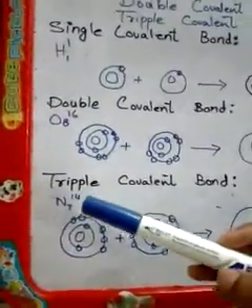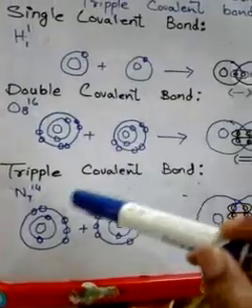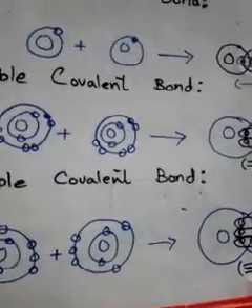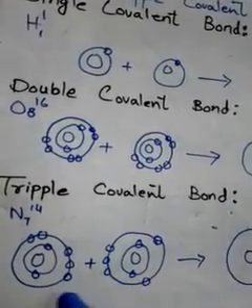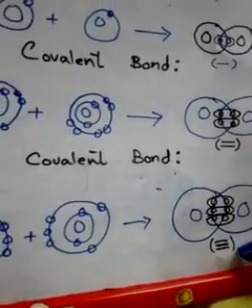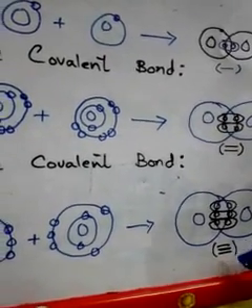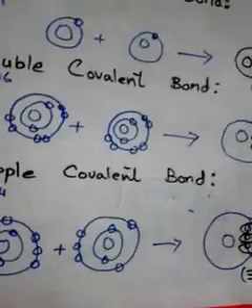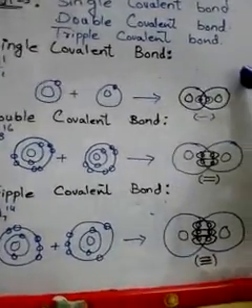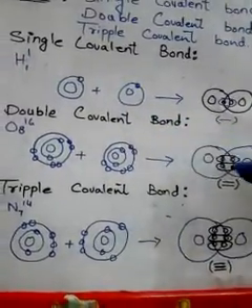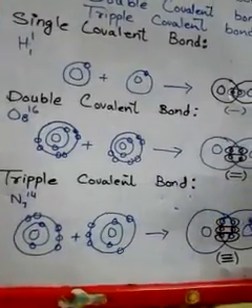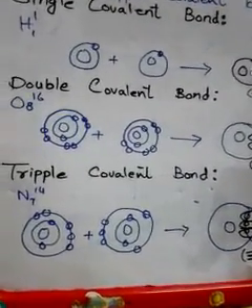Last is our triple covalent bond. Hidden in the name, triple means a bond formed by the sharing of 3 electrons. Each atom will share its 3 electrons, and it is represented by 3 single lines showing that this is the first bond, second bond and third bond. That's why it is called triple covalent bond. Single covalent bond is formed by the sharing of a single electron. Double is formed by the sharing of 2 electrons by each atom, and triple covalent bond is formed by the sharing of 3 electrons by each atom.